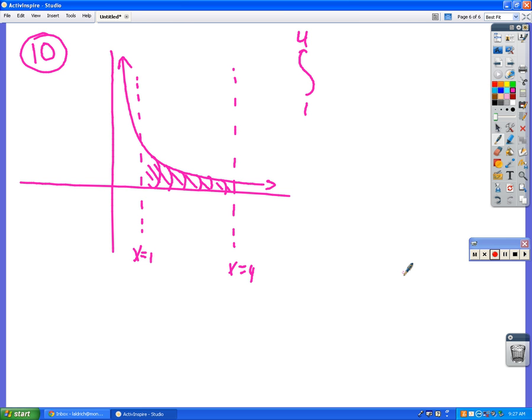The cross sections are semicircles, right? What's the area of a semicircle? Pi r squared over 2. So all we need to do is figure out what the radius of those semicircles are. They're semicircles, so I would be going, change colors here. My radius would go from the middle here to the side. So how would I find this distance right here?